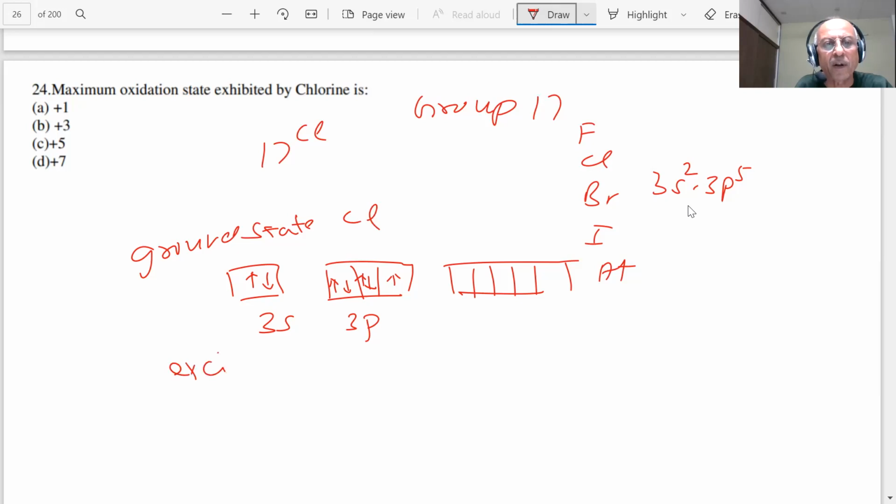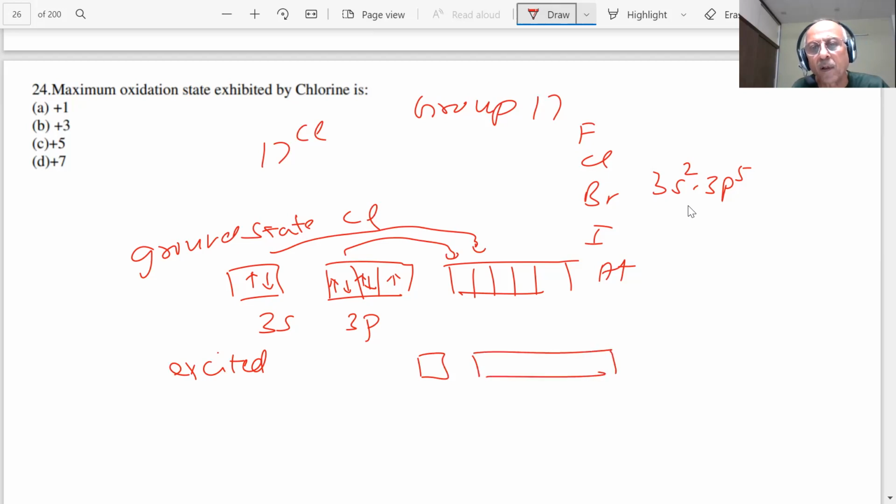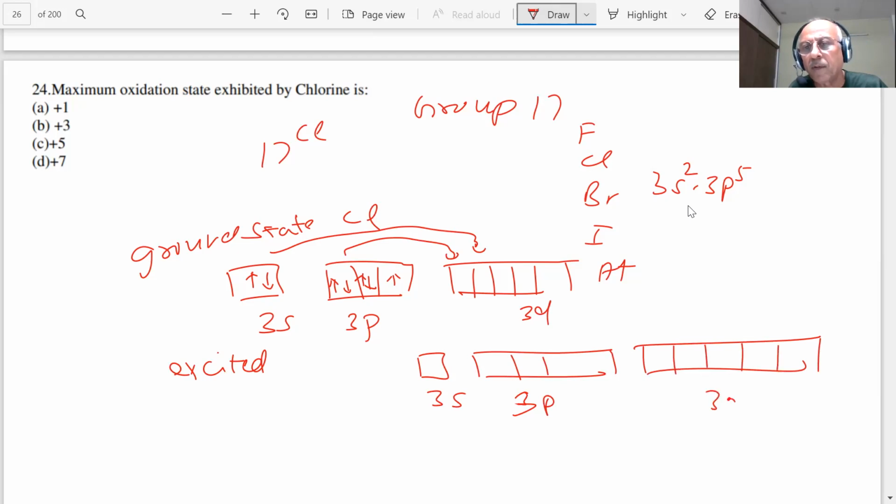What will the excited state be? You will unpair these electrons, students, and promote them to 3d. You have 3s, 3p, and 3d vacant. You have one electron here, one here, and you are putting more in. Three electrons more.